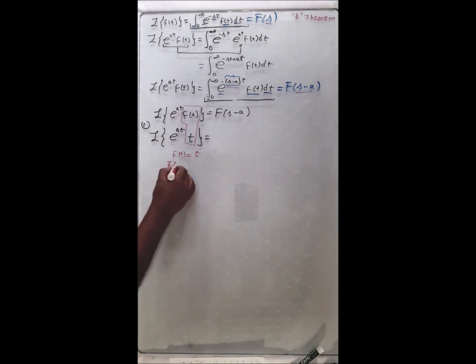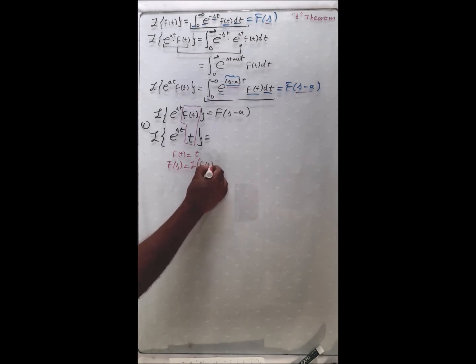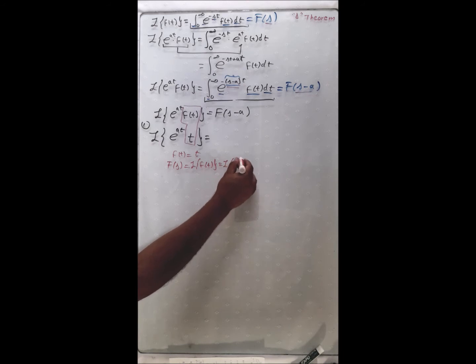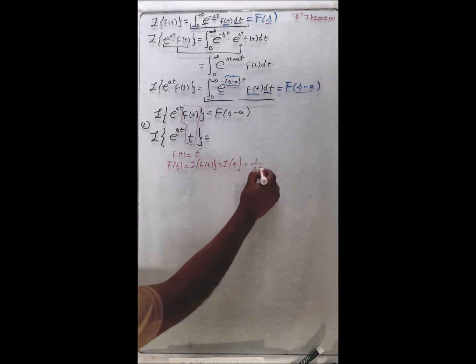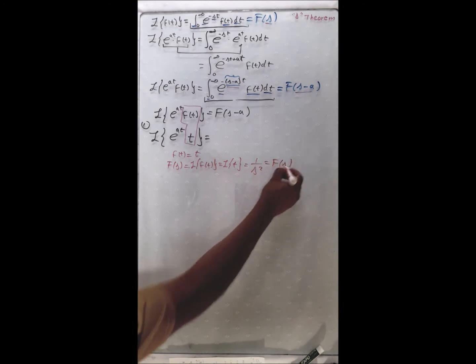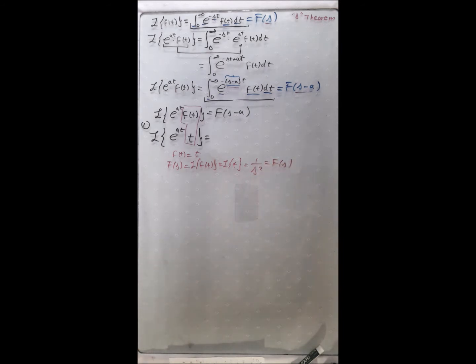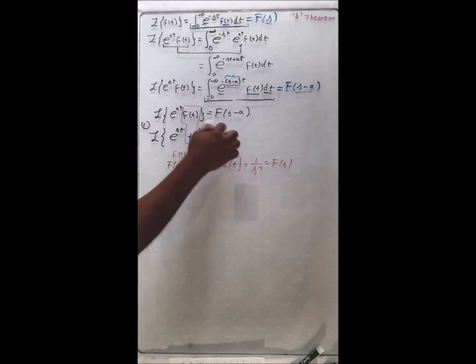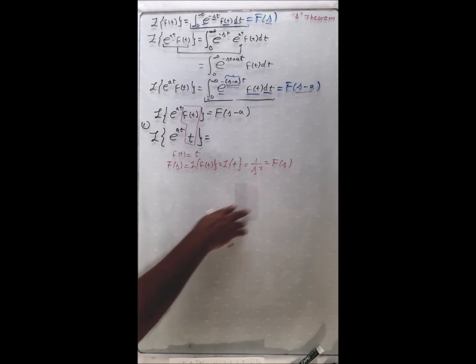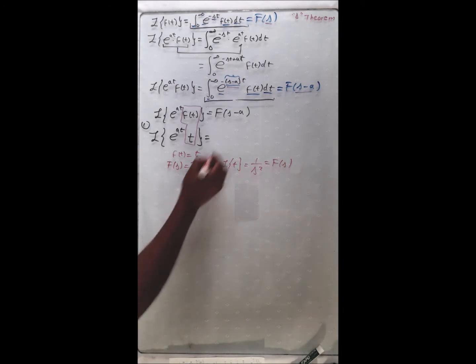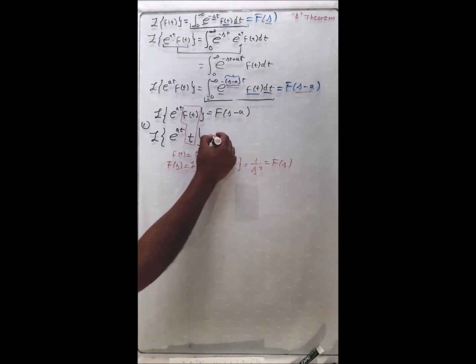So what is F of s? The F of s is the Laplace transform of f of t. In this example it is the Laplace transform of t. And what is the Laplace transform of t? It is just 1 over s squared. So this is the value of F of s. Okay, so the Laplace transform of this is, according to this, going to be F of s minus a. So if this is F of s, all we have to do is make the evaluation of s minus a. So this is F of s minus a.